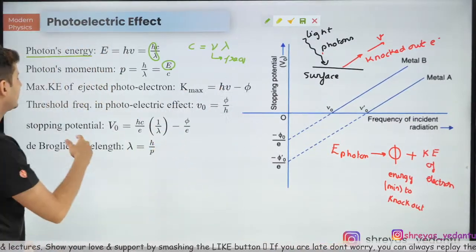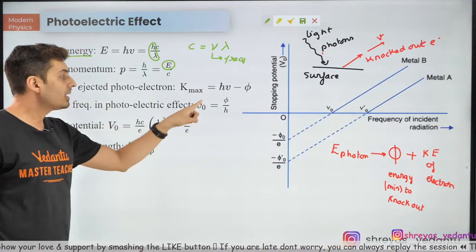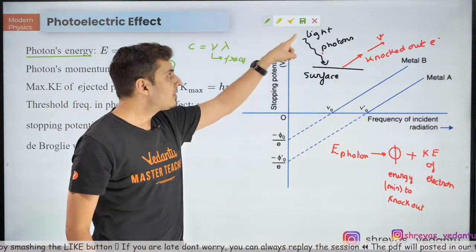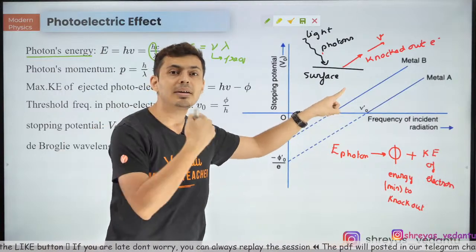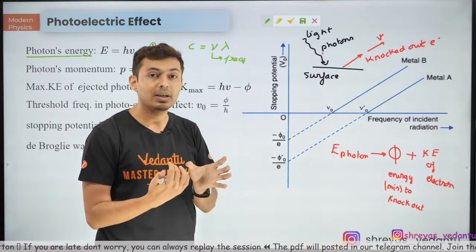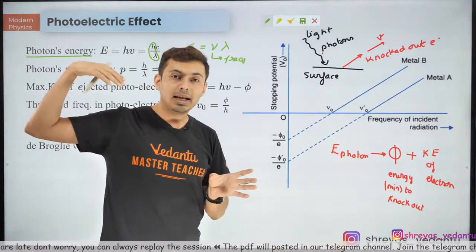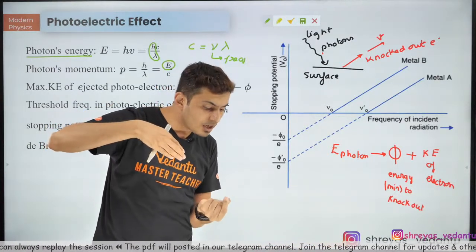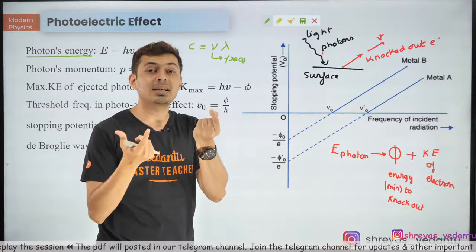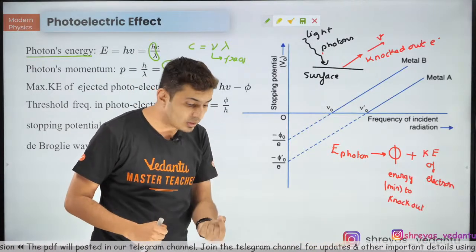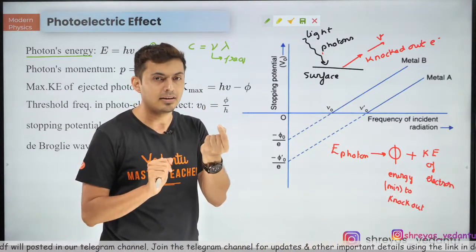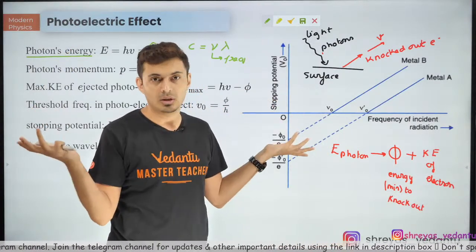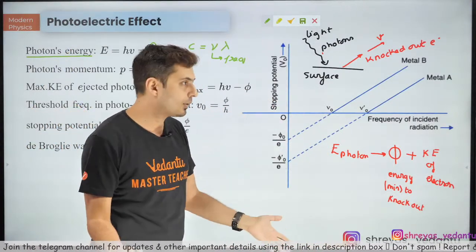Next up, look carefully, threshold frequency. Why did this threshold frequency come about? See, understand, if the light does not have enough energy to knock out that electron when it falls... Maybe the light has energy of 5 joules, but the energy required to take that electron out is 7 joules. The energy of light is only 5, so it cannot push it out. So it will be like, sorry boss, no photoelectric effect for you.